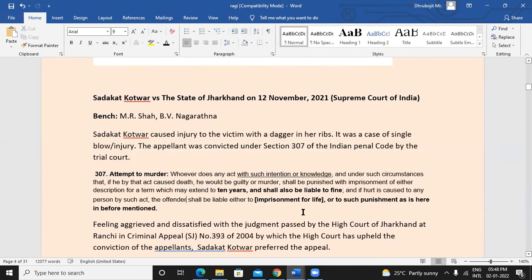Now, for attempt to murder, the punishment is severe. Otherwise it's up to 10 years and liable to fine. In case hurt is caused, then it may go up to imprisonment for life or 10 years or fine. That means for attempt to murder, the punishment is much more severe.